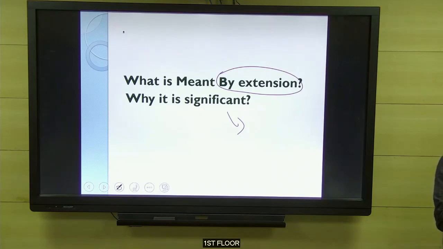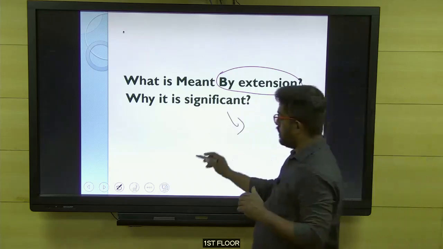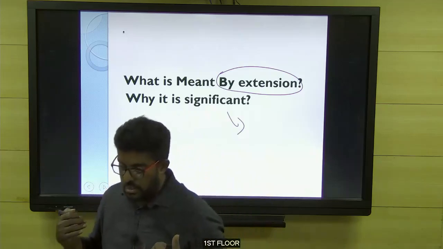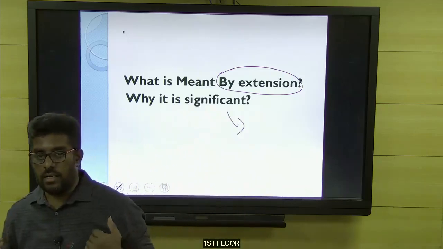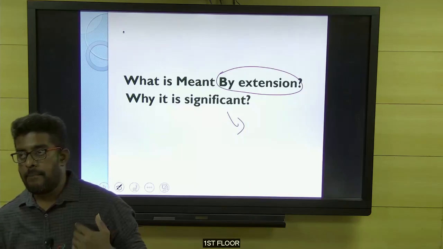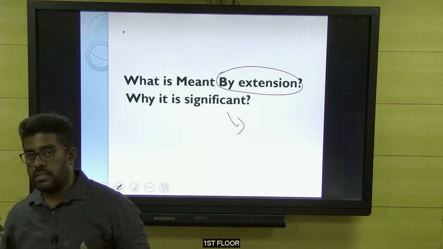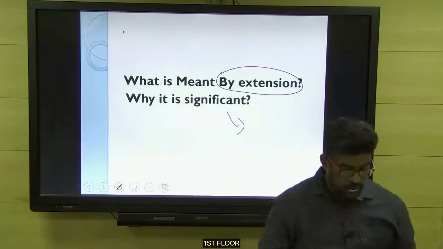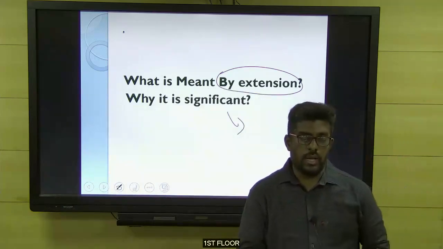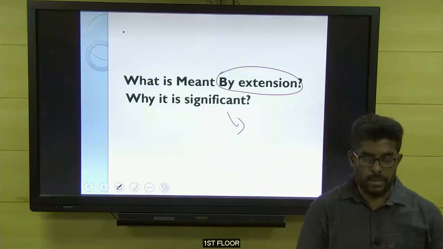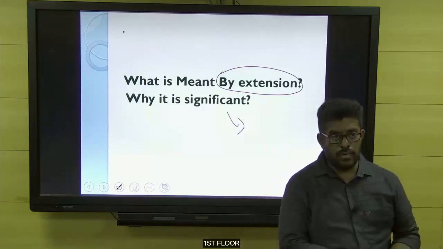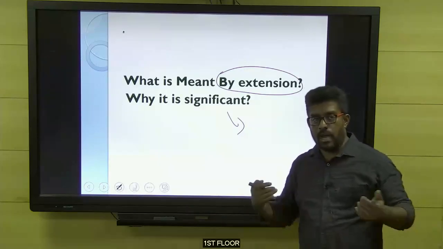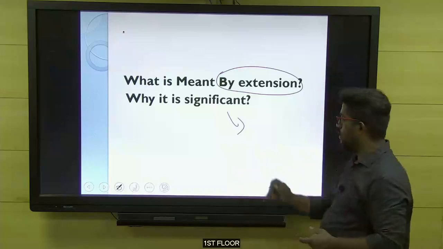Okay, so these are the significance. Now the next line you write: to increase the contribution of agriculture in our GDP. So I have given the broad significance. When you split it or make it narrow, you can write many more points also. So that is why it is significant.